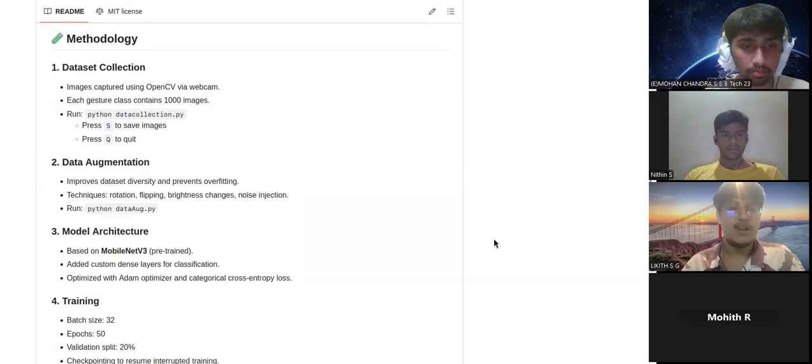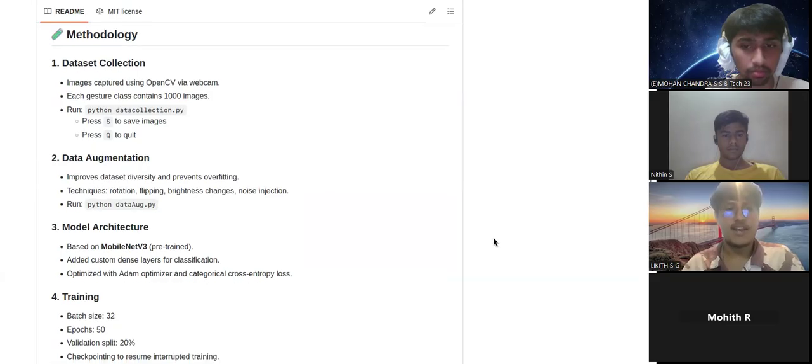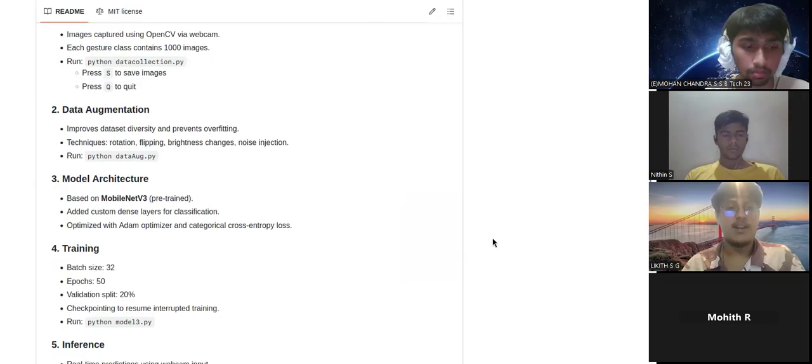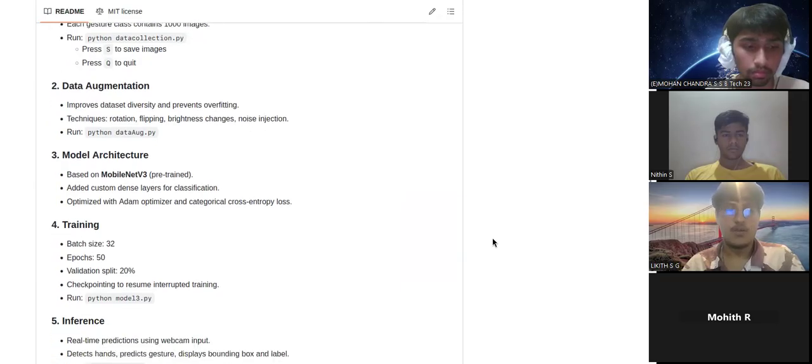We have a data augmentation script. Capturing each and every frame through the data collection script would be tedious, so the data augmentation script improves data diversity by introducing techniques like rotation, flipping, brightness, and noise injection. You can run this in the terminal with python data aug.py.